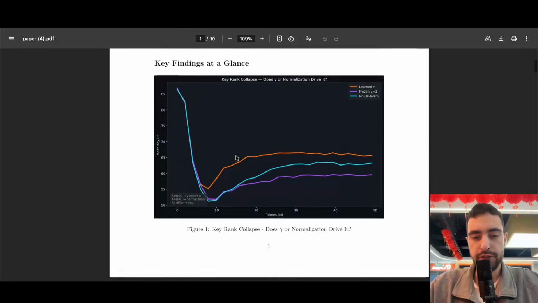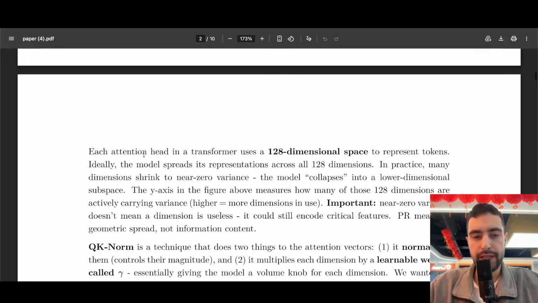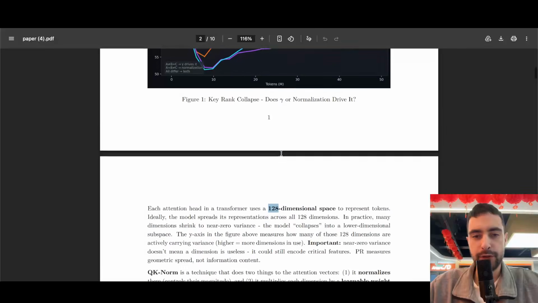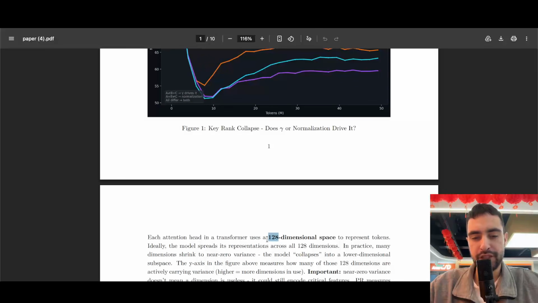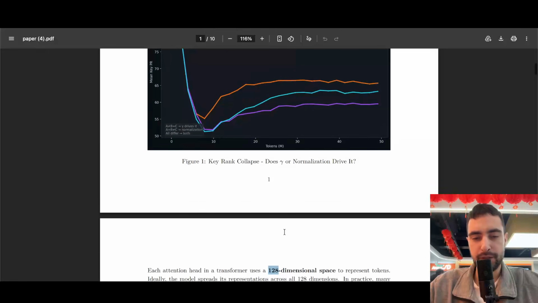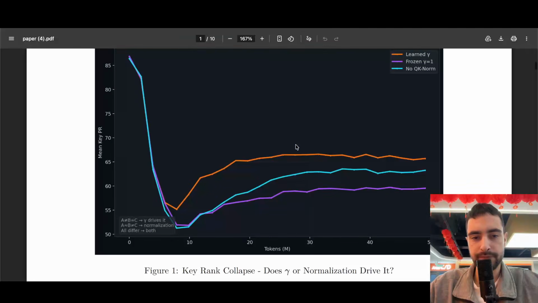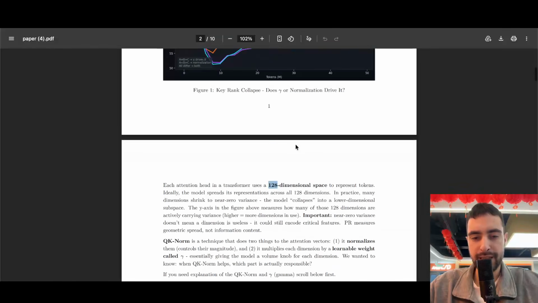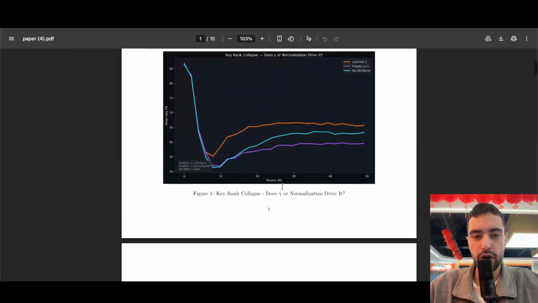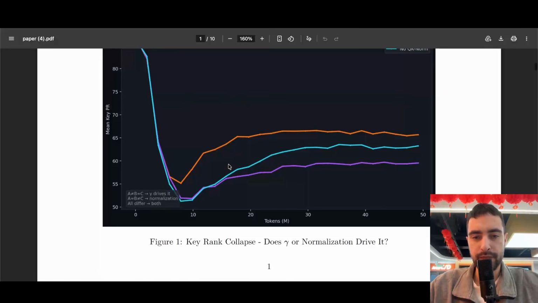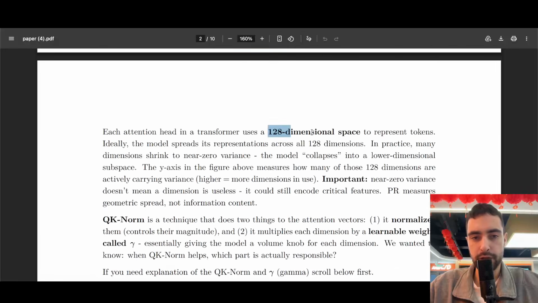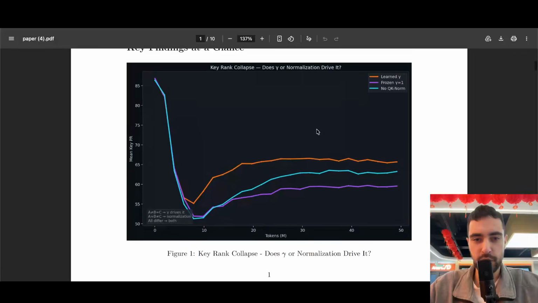So what this graph shows is, first of all, each head in the attention has 128 dimensions, but as you train, a lot of those dimensions become just 0 or near 0, or they become similar to some others, so those dimensions collapse. They don't hold information, or they hold very little information. So as the LLM trains, out of 128 dimensions, only about 51 to 65 dimensions are actually used, and the others are near 0 or 0. So that's the interesting observation.